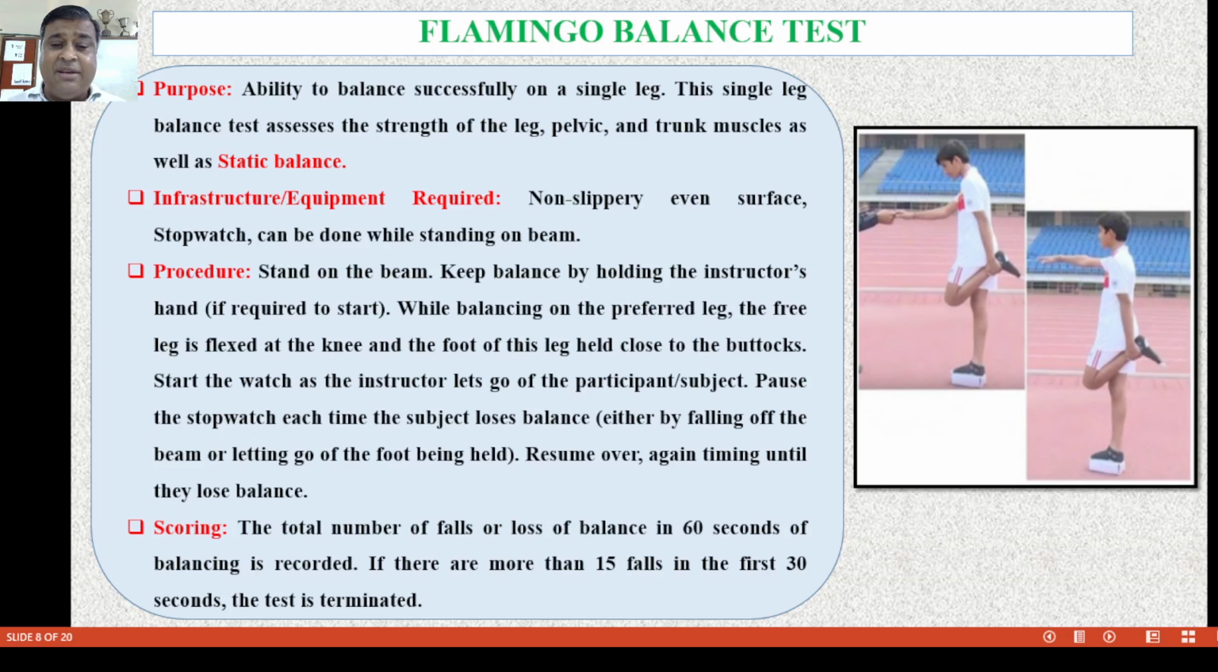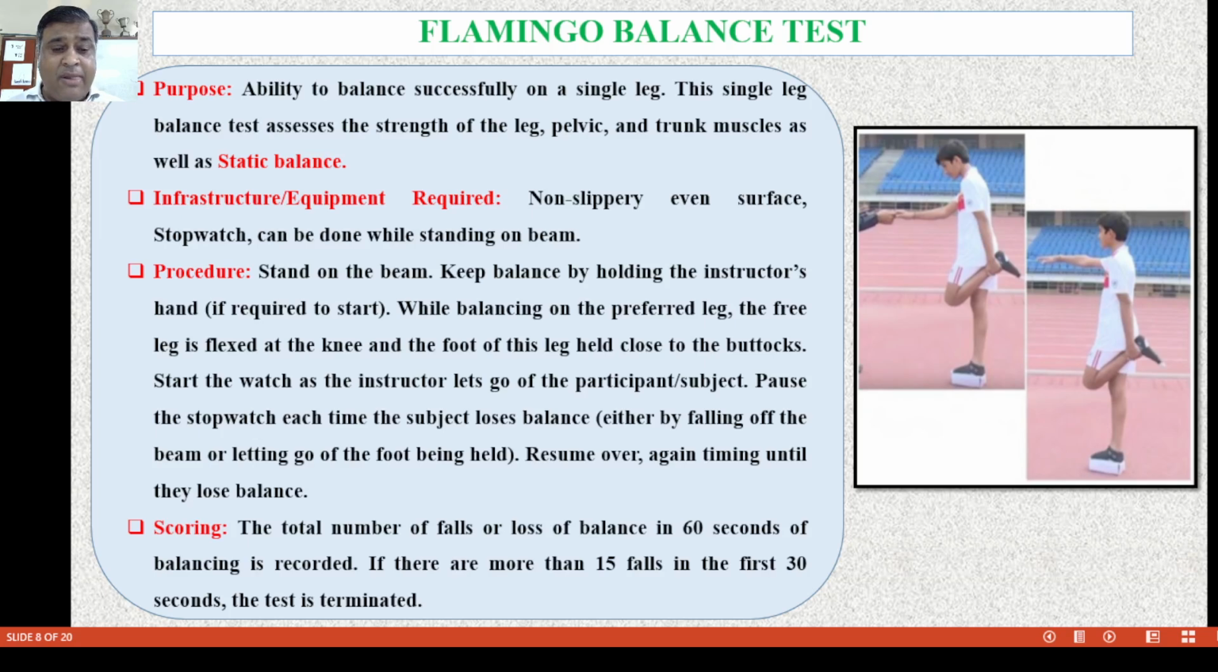While balancing on the preferred leg, the free leg is flexed at the knee and the foot of this leg is held close to the buttock. Start the watch as the instructor lets go of the participant. Pause the stopwatch each time the subject loses balance, either by falling off the beam or letting go of the foot being held. Resume timing again until they lose their balance.